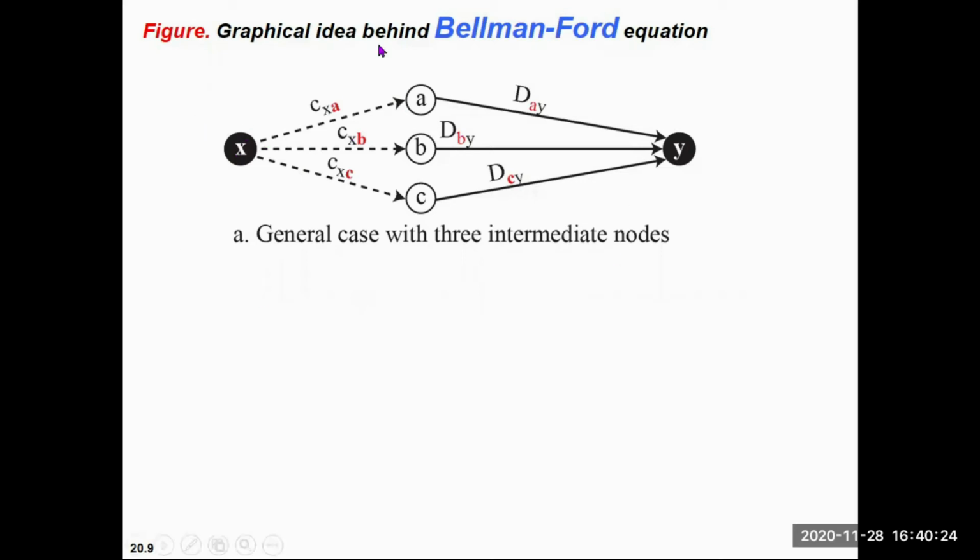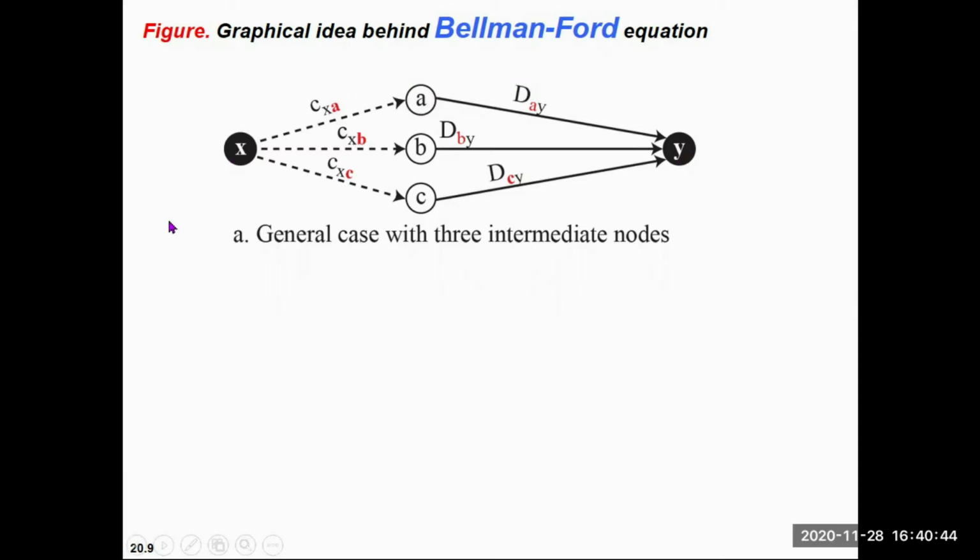If you see the first path, you are going from X to A and A to Y, so the cost for X to A is CXA, and for A to Y is DAY.